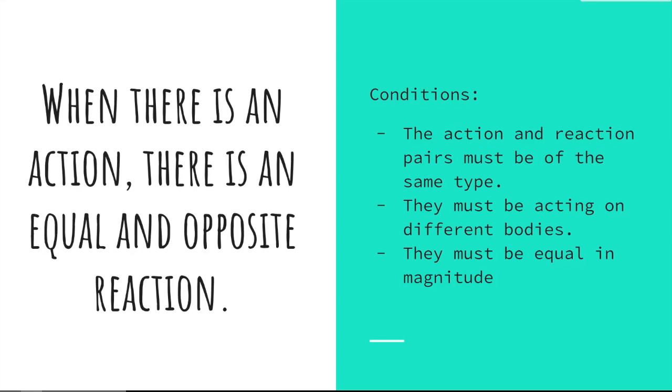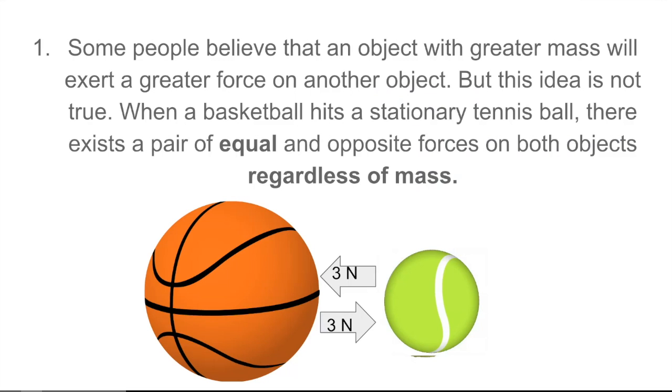There are a total of 8 misconceptions that I recently found in a research study. The first one is, some people believe that an object with greater mass will exert a greater force on another object. But this idea is not true. When a basketball hits a stationary tennis ball, there exists a pair of equal and opposite forces acting on both objects regardless of their masses. So if the basketball hits the tennis ball with a force of 3 newtons, the tennis ball will have a reaction force on the basketball of 3 newtons as well.